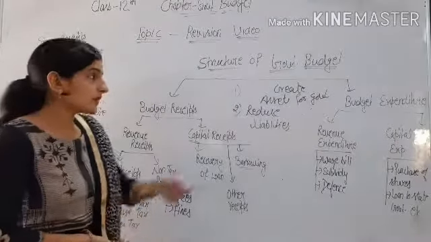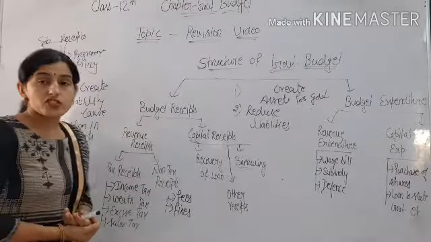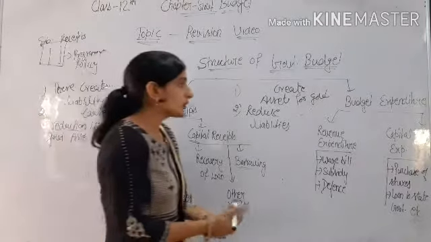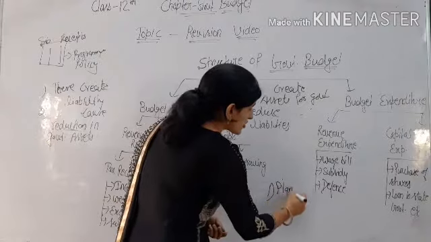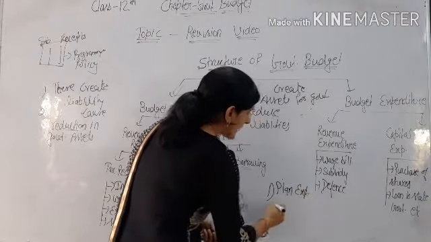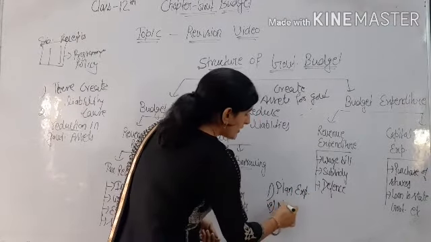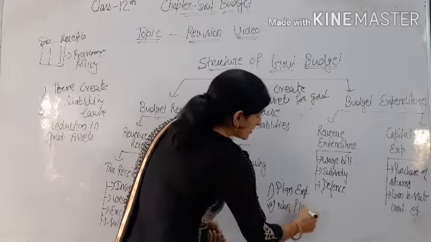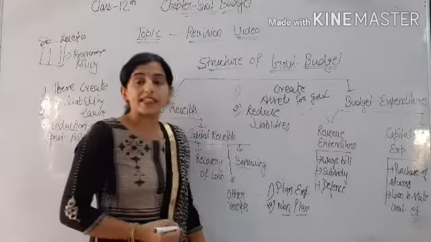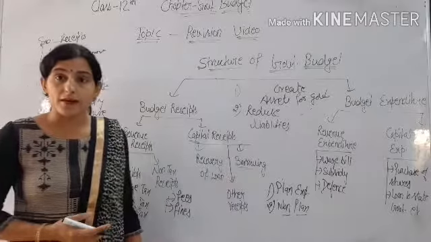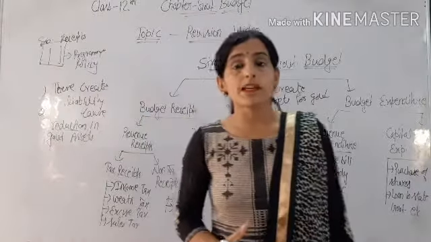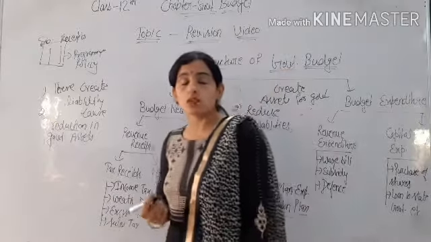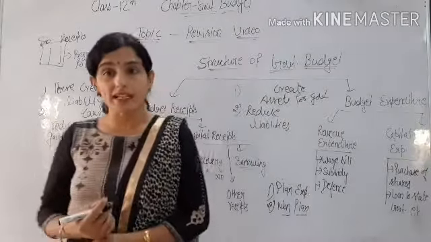So this is mainly the structure of the budget, and we also include two types of expenditure: plan expenditure and non-plan expenditure. Plan expenditure is that expenditure which is mainly planned by the government. For example, constructing a hospital, university, schools, all these are included in plan expenditure.